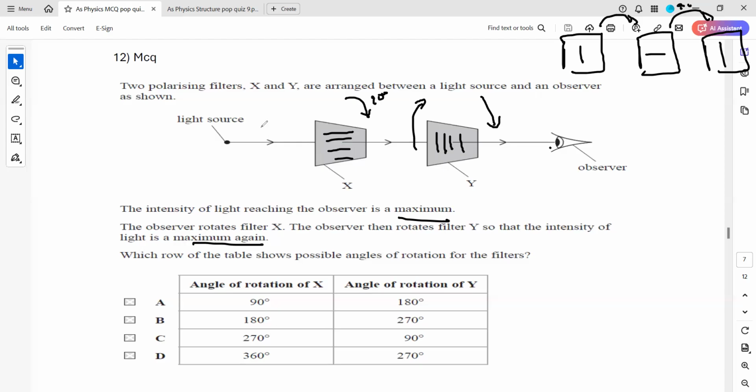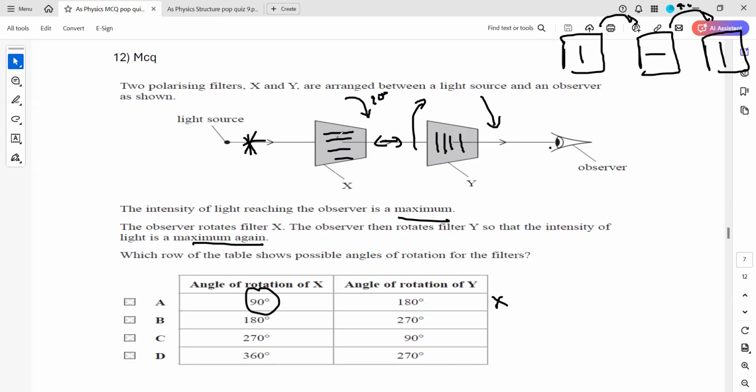Because this is a light source, when the light passes, it will be horizontally polarized, but no light will be able to pass through. So the observer will receive no light. So it cannot be A. What about B? Is it clear why it cannot be A? Because the planes of the polarizing filters are perpendicular, if one is rotated 90 and another one rotated 180 degrees.